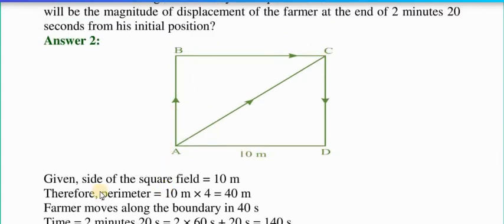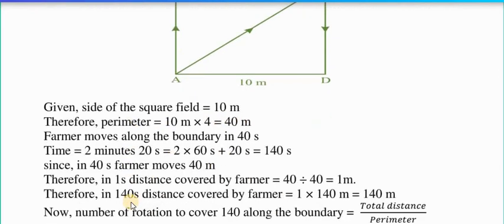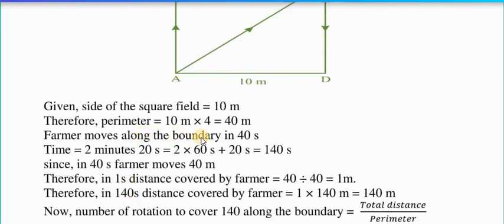The given side of the square field is 10 meter, therefore the perimeter is 10 into 4, which means 40 meter. The farmer moves along the boundary in 40 seconds. The time is 2 minutes 20 seconds. So first of all we have to convert the minutes into seconds. So 2 into 60 plus 20, so it is 140 seconds.